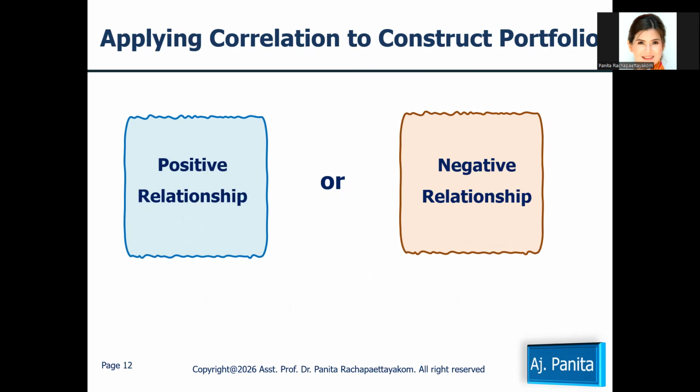How do we apply the concept of correlation to construct the portfolio model? Should you construct the portfolio model with a positive relationship of your financial assets, or should you construct the portfolio with a negative relationship? Which one do you prefer?